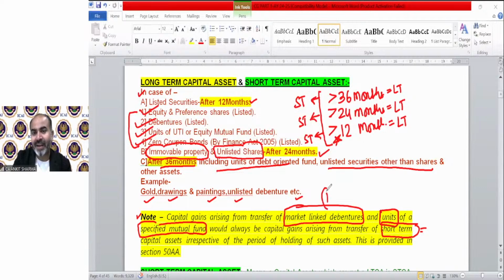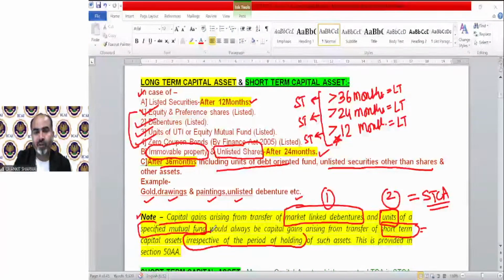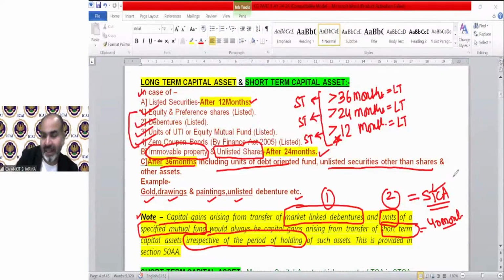But for market linked debentures or units of specified mutual funds, the government has specifically treated them as short term capital assets irrespective of the period of holding. So if these assets are given in a question and it is said that they have been sold after 40 months, we will still treat them as short-term capital assets, as they are specifically included in the definition of short-term capital asset. I hope the meaning of short-term capital asset and long-term capital asset is clear.